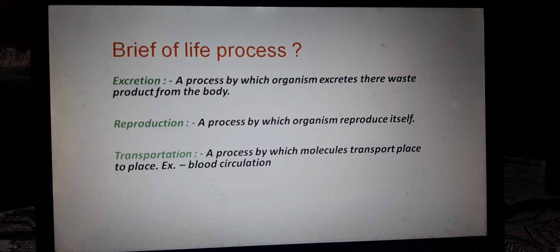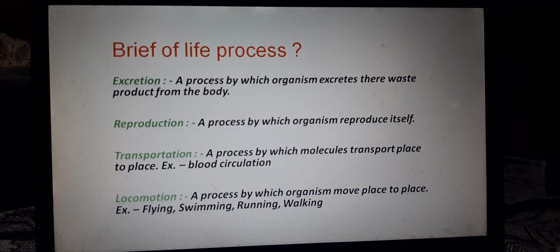Transportation, a process by which molecules are transported from place to place. For example, blood circulation, water transportation, etc. Second, locomotion, a process by which an organism moves from place to place. Now remember the difference between transportation and locomotion.